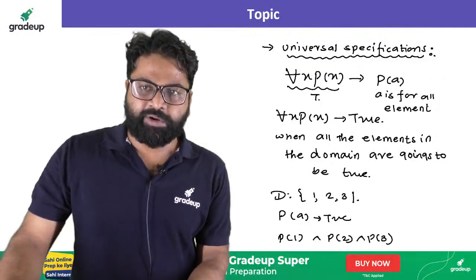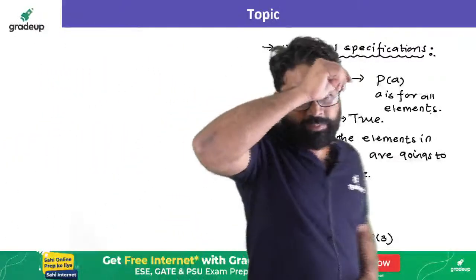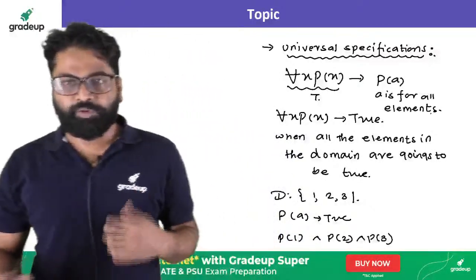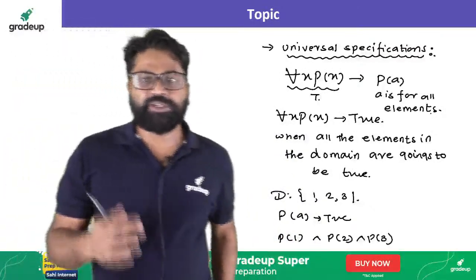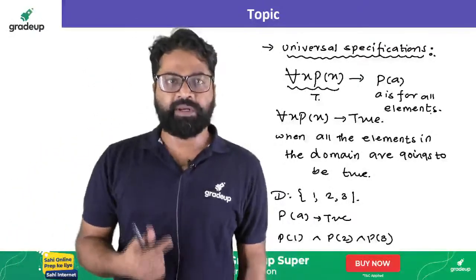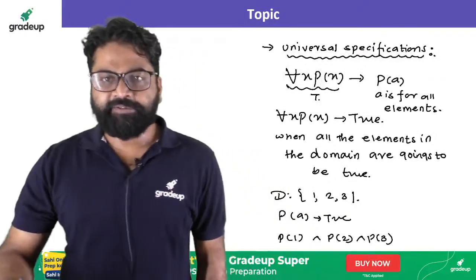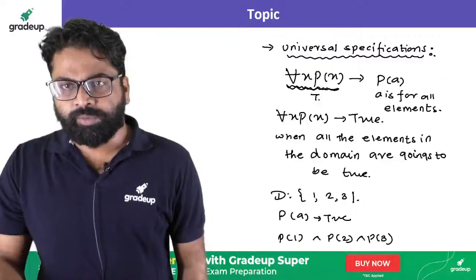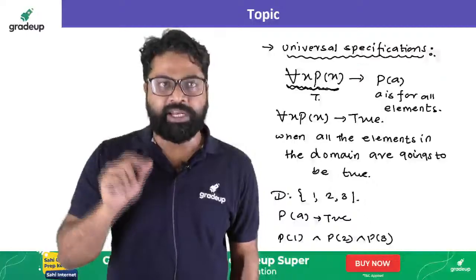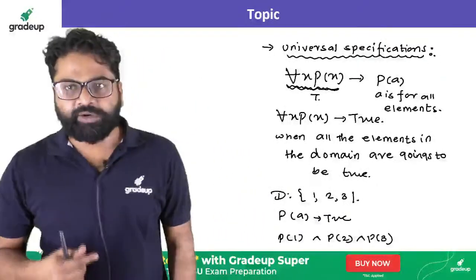That is nothing but the concept that you people are getting. Where p of a, where a is for all the elements. That means it will be true for 1 also, it will be true for 2 also, it will be true for 3 also. This concept is called a universal specification. We are specifying something. Always remember, this is a very important concept. So when you are specifying that for all of x, p of x is going to be true, when is this going to be true? Can we say that when each and every element in the domain is going to be true? Yes or no?